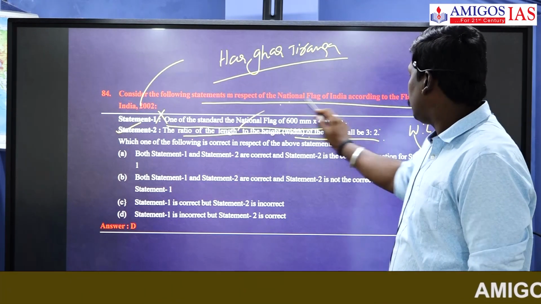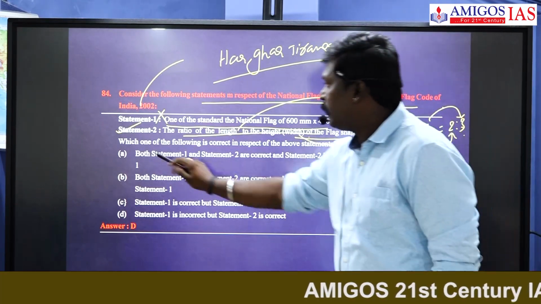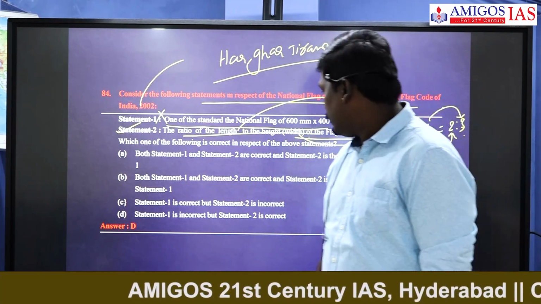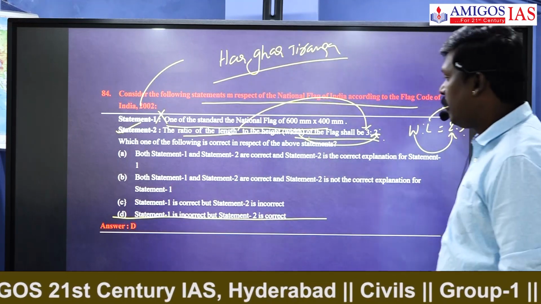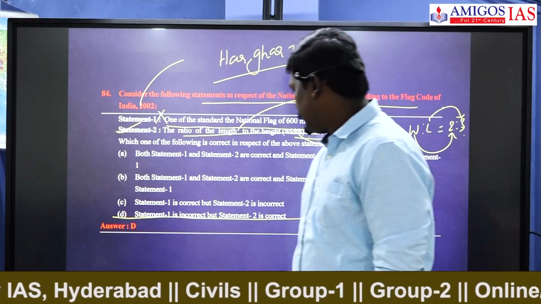So length is 3, width is 2. This is correct. So statement 2 is correct. So the answer is D. Statement 1 is incorrect and statement 2 is correct.